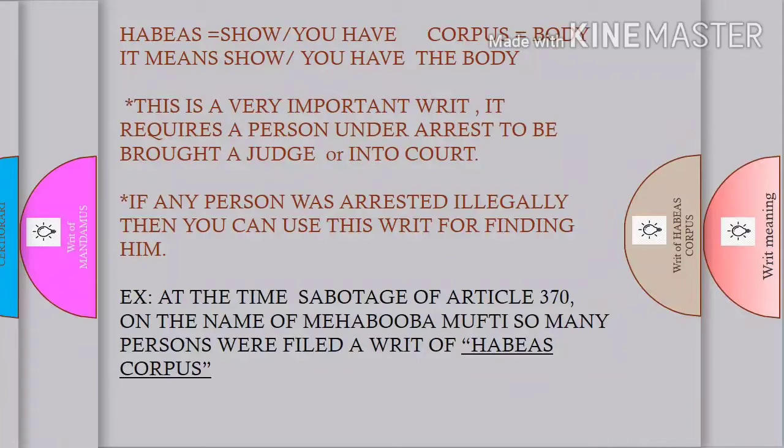Example, at the time of the abrogation of Article 370, in the name of Mehbooba Mufti, so many persons filed a writ of habeas corpus in the Supreme Court. That is, if you go to the Supreme Court through the writ of habeas corpus, the court issues it to that particular station house officer, that is, the police station at a particular point or at a particular residence or city or state. At that time the police will search.